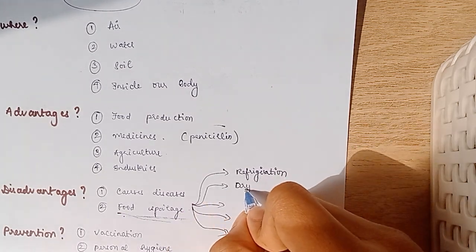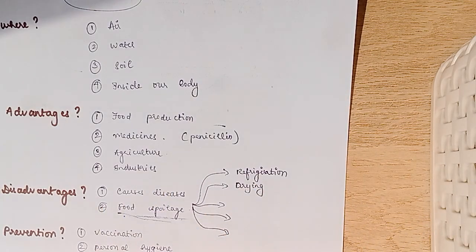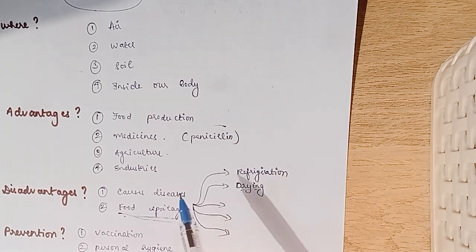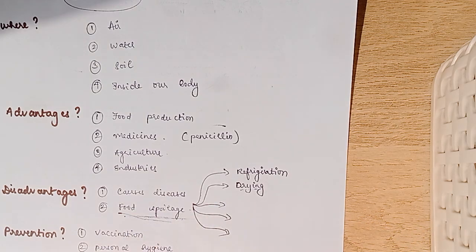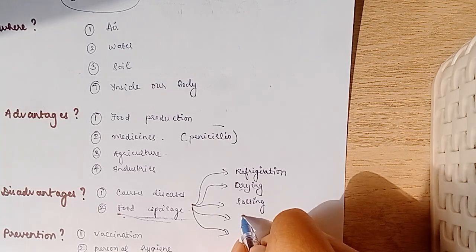Then drying. Microorganisms love very moist or wet regions and they multiply quickly. If you keep dry foods or make wet foods dry, then food preservation is possible. Next is salting. They hate salt as well as sugaring.